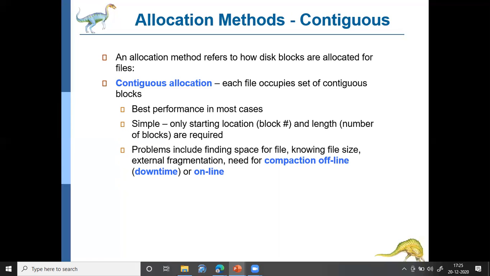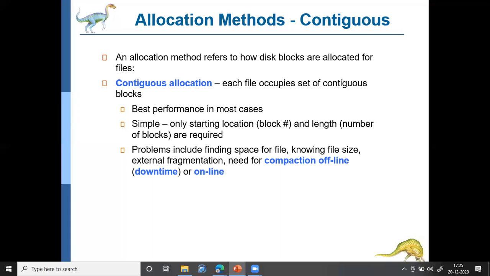Sometimes for a particular file you may not have contiguous blocks of sufficient size, but there may be chunks of memory available at different locations. If you club all the chunks together, the request made by the file can be satisfied.